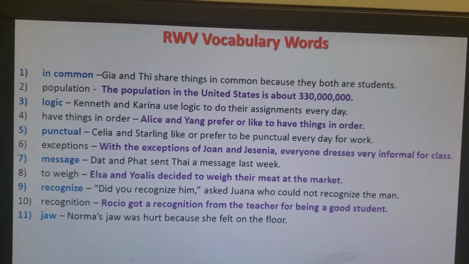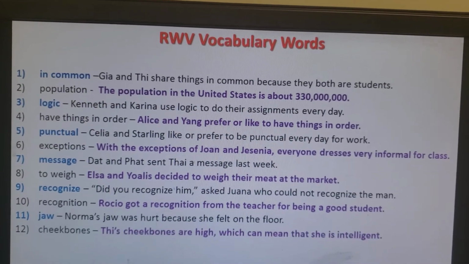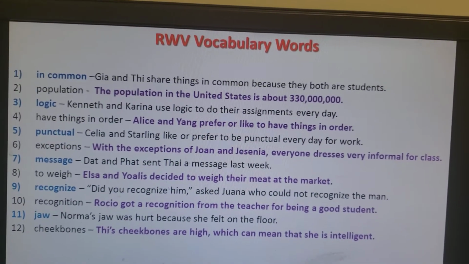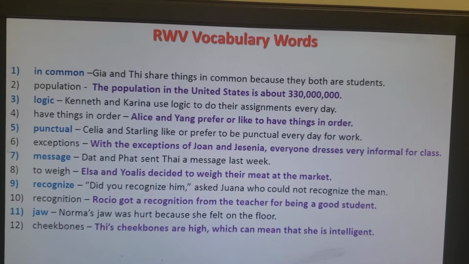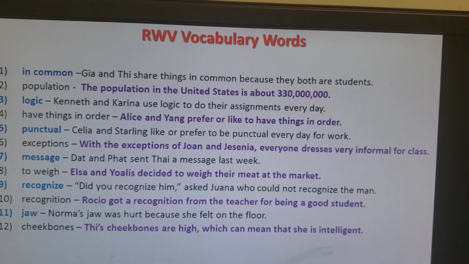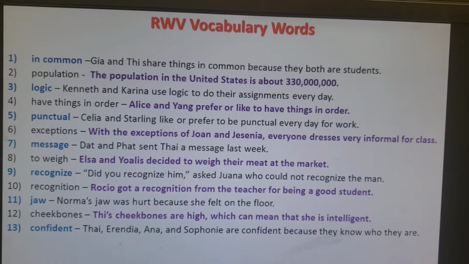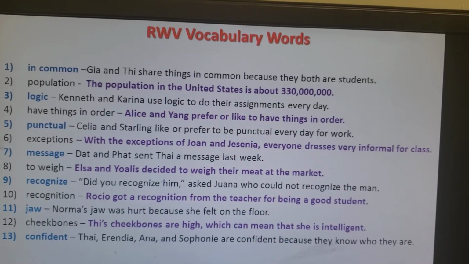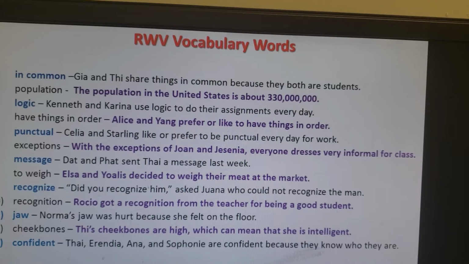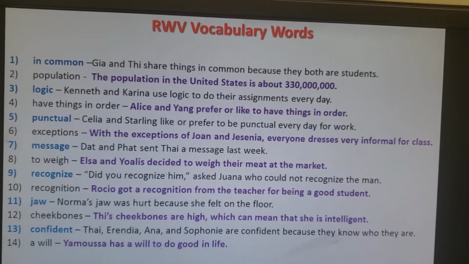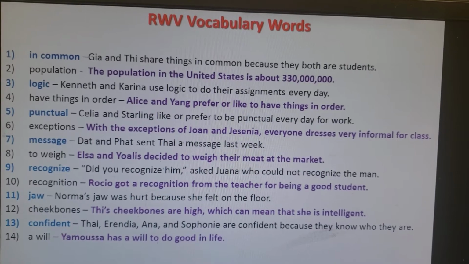Norma's jaw was hurt because she fell on the floor. T's cheekbones are high, which can mean that she is intelligent. Ty, Arandina, Anna, and Sophoni are confident because they know who they are. Yamusa has a will to do good in life.